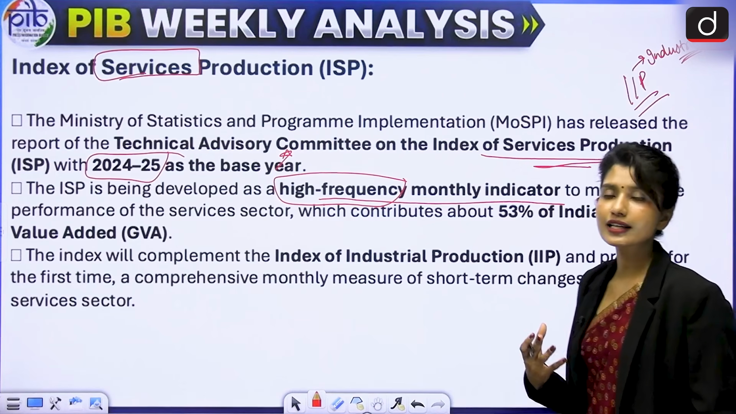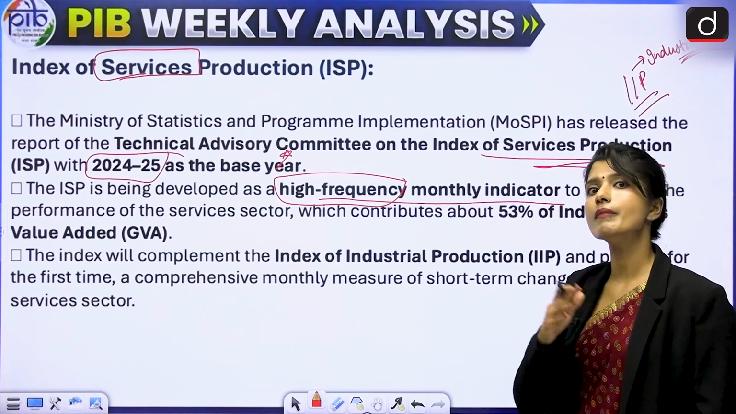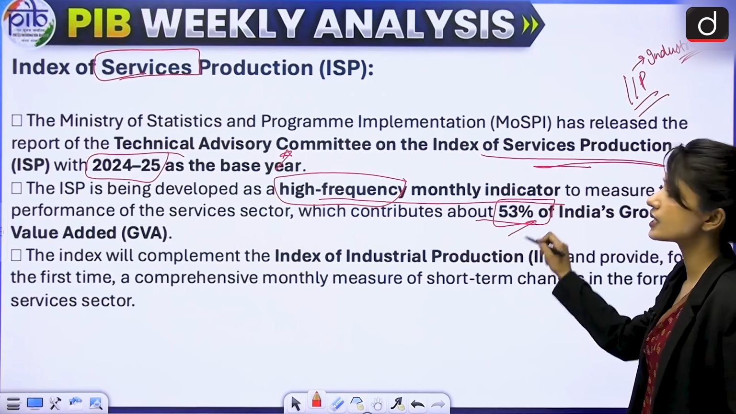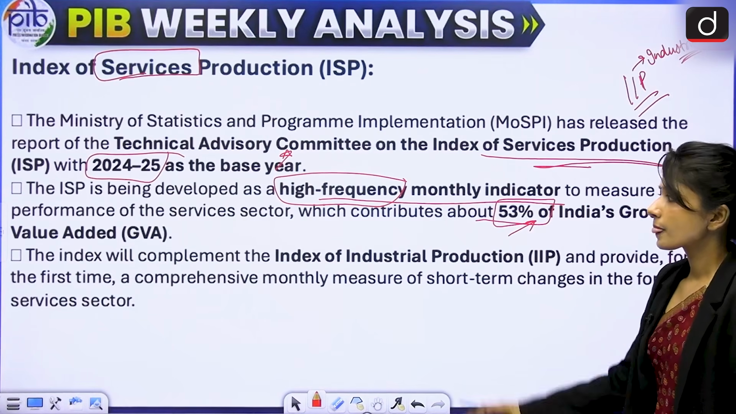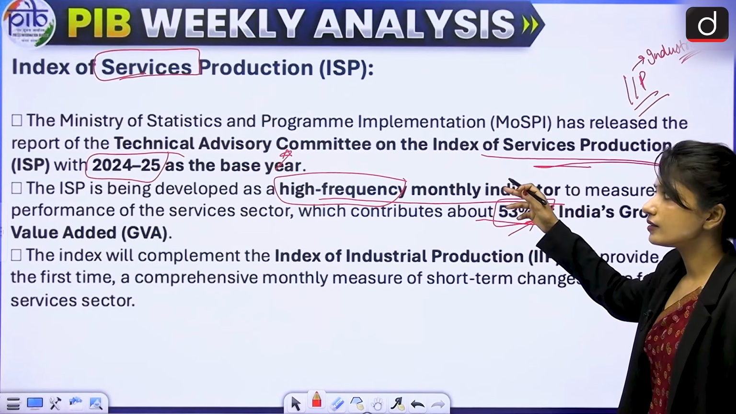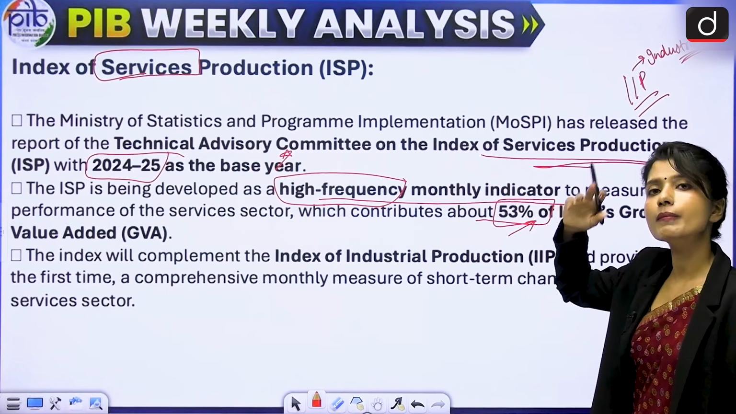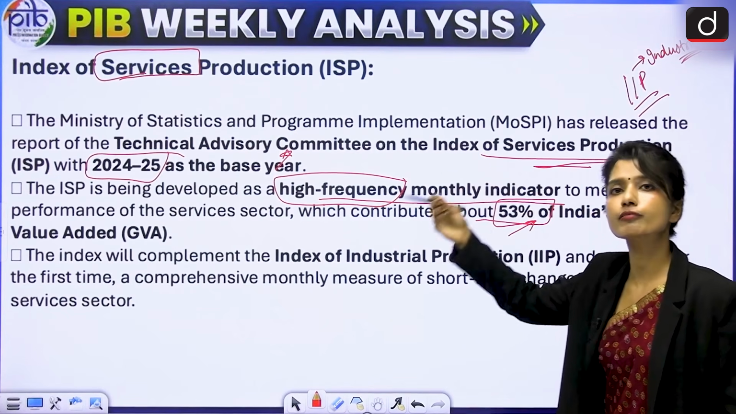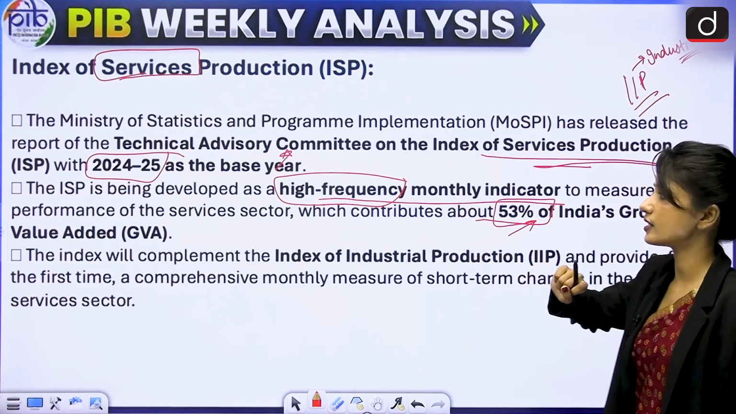Now we know for a fact that the services sector contributes the maximum in our economy. They contribute about 53% of India's gross value added. So we should be tracking these as well. They contribute the maximum to our economy. We should be tracking these so that we can make improvements if required in the services sector as well.